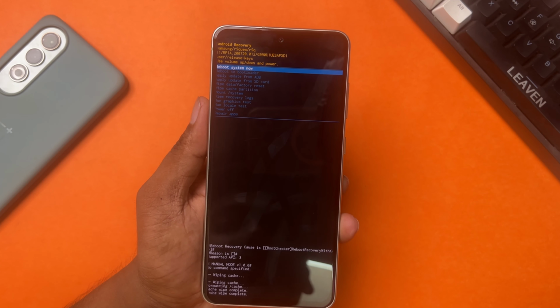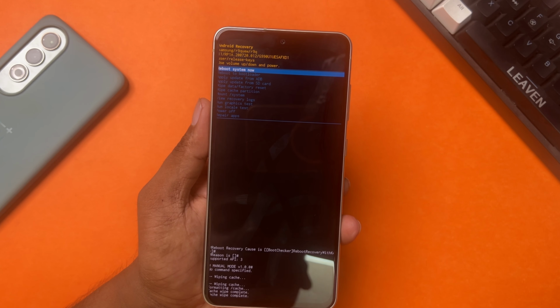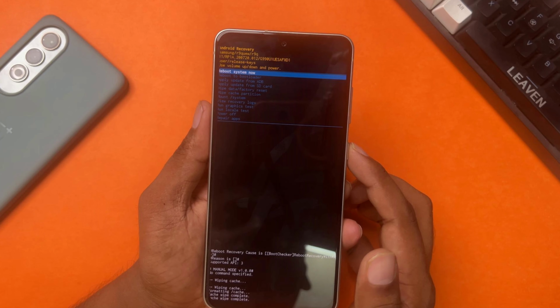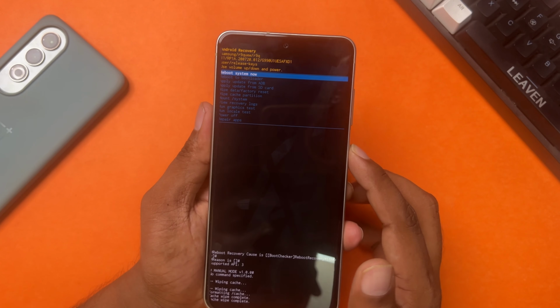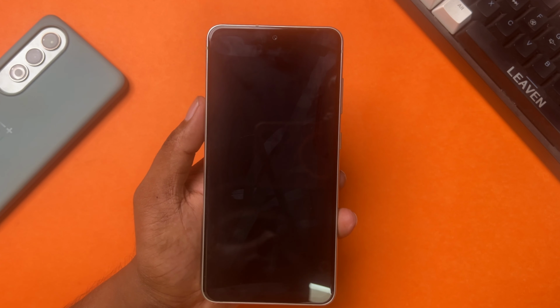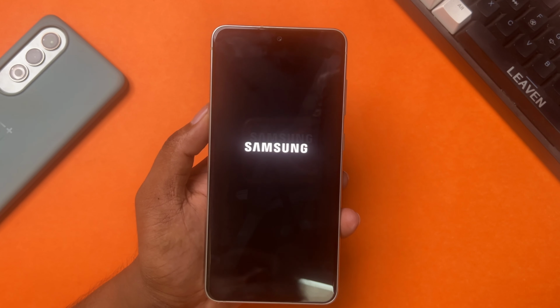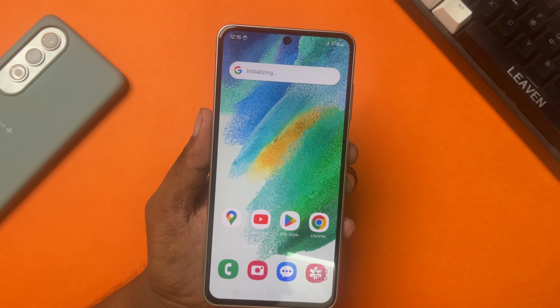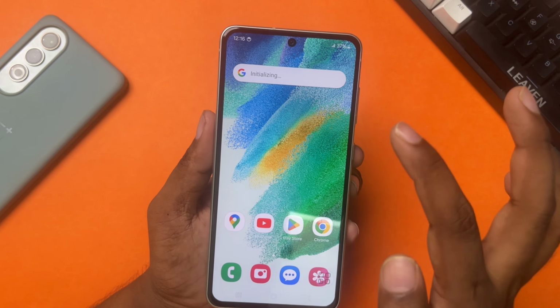After that, you will move to reboot your system. To reboot your phone, select Reboot System Now. Confirm by tapping OK. Your phone will restart. Once your phone is back on, follow these steps to adjust touch sensitivity.